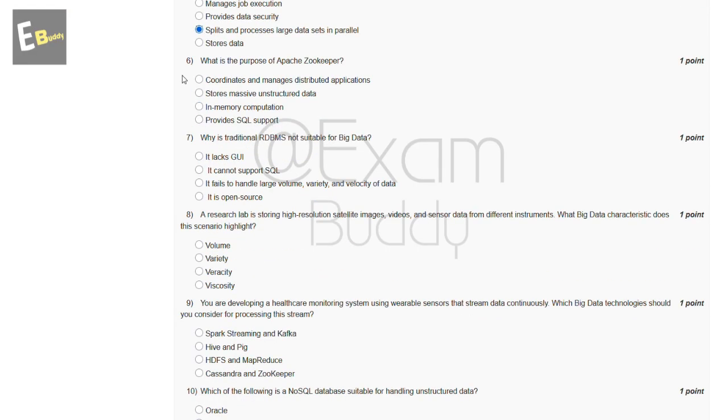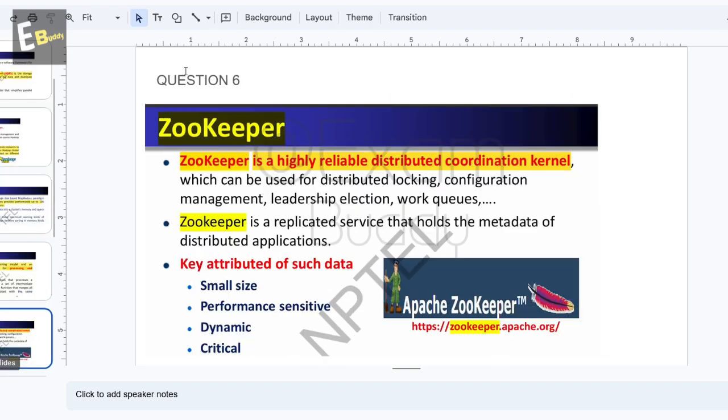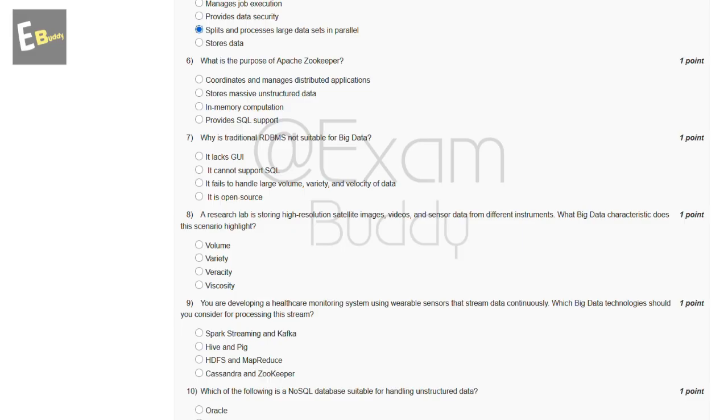Now the sixth question is, what is the purpose of Apache Zookeeper? These are the options: coordinates and manages distributed applications, stores massive unstructured data, in-memory computation, provides SQL support. So let's check the answer of the sixth question. Question 6, Zookeeper. Zookeeper is a highly reliable distributed coordination kernel. So the answer of our sixth question is A, coordinate and manage distributed applications.